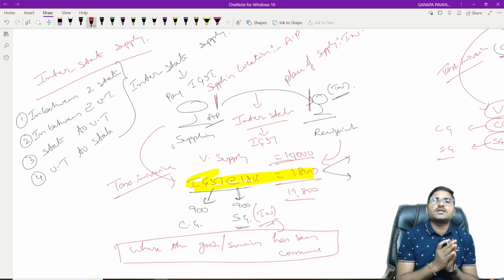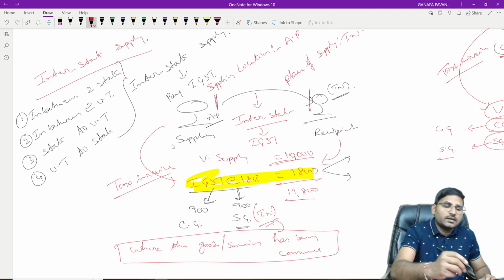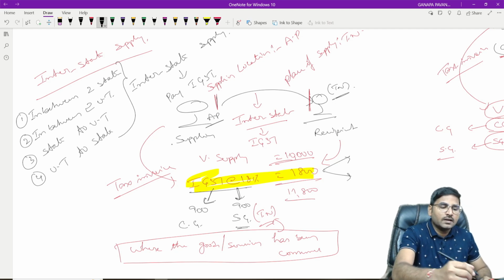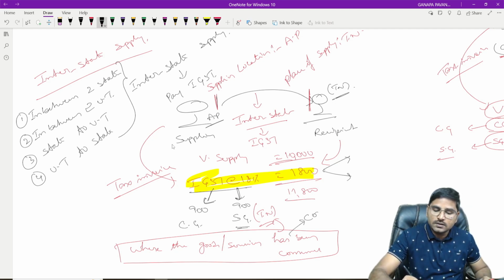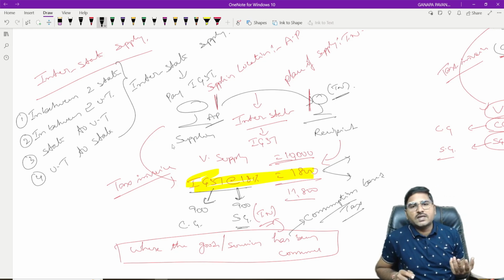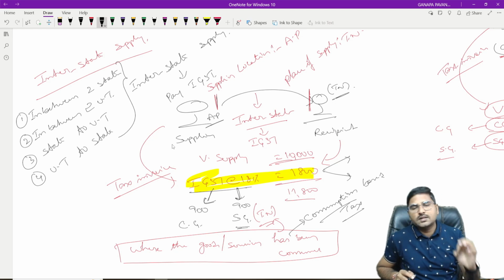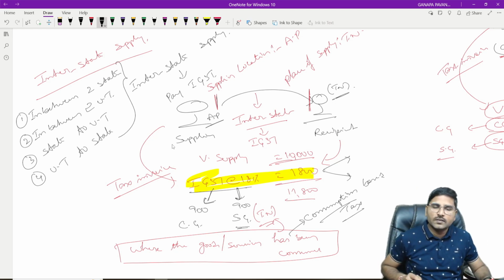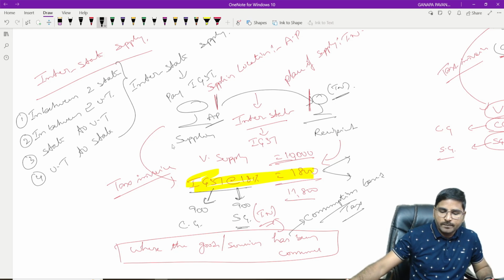That is the reason why GST is a consumption based tax. Why is GST a consumption based tax? The state where the goods or services have been consumed, such state government is going to get the revenue. That is the reason GST is a consumption based tax. Is it clear? So, interstate supply. Pause the video and note down.